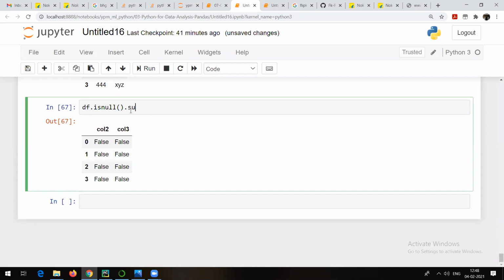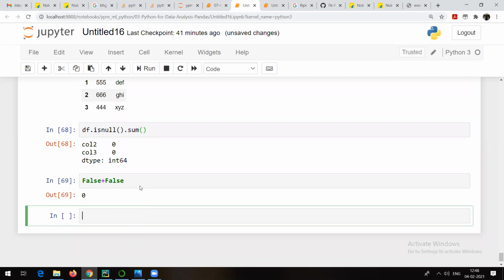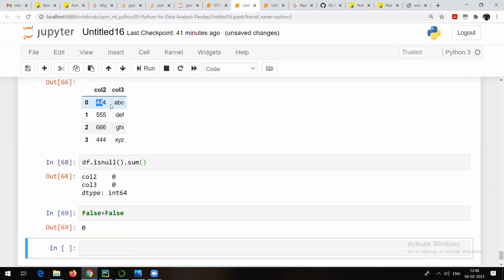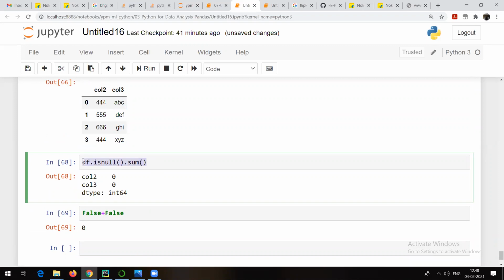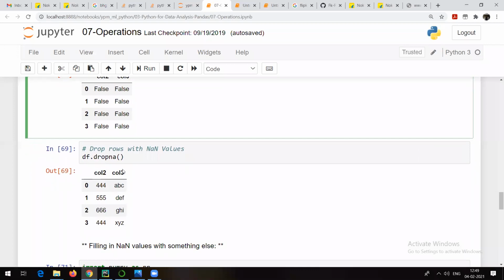So here itself, if I try to do this, I will get 0 and 0. Why did I do so? Because I already talked about this: false plus false is always going to be 0. False is 0 and true is 1. In our case, if I want to count how many null values there are, I can make use of isnull. It shows the output in terms of true and false, and then I can sum it up. Not count actually, sum it up. That .sum is what we are going to make use of.